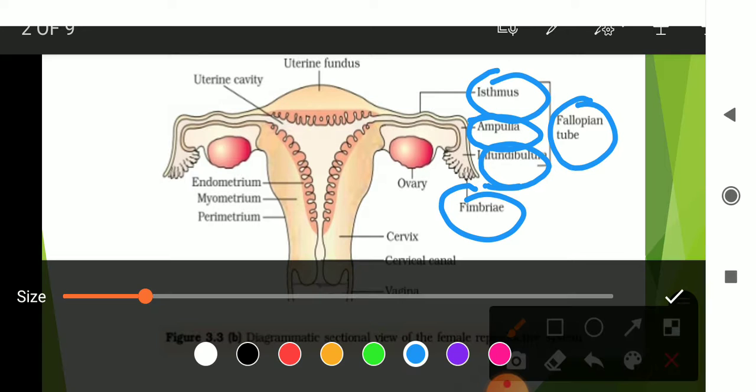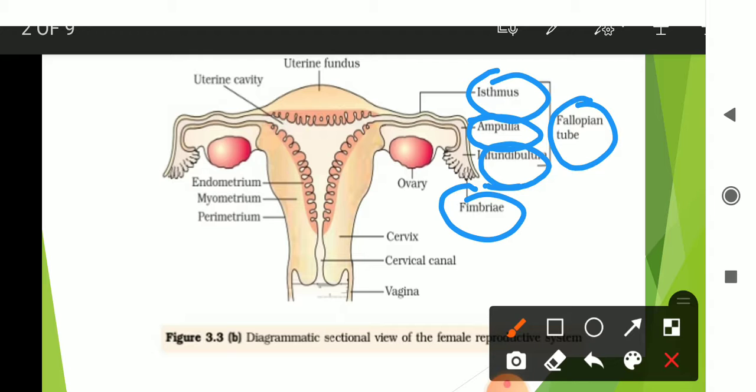After the ovum is released from the ovaries, it goes to the fimbriae, and from fimbriae to the infundibulum. From infundibulum it goes to ampulla, from ampulla to isthmus, and from isthmus to the uterine cavity.